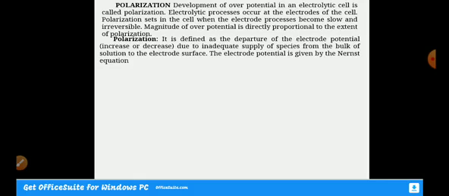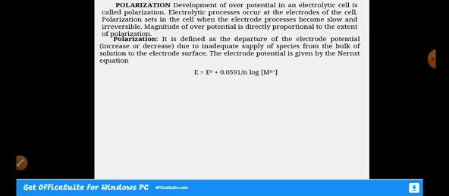that is concentration polarization, which I can explain with the help of the Nernst equation, that is E is equal to E naught plus 0.0591 divided by n into log of metal ion concentration, where E is the electrode potential, E naught is the standard electrode potential, and [Mn+], that is the concentration of Mn+, is nothing but the metal ion concentration. And in the presence of electric current, metal ion concentration decreases, of course.